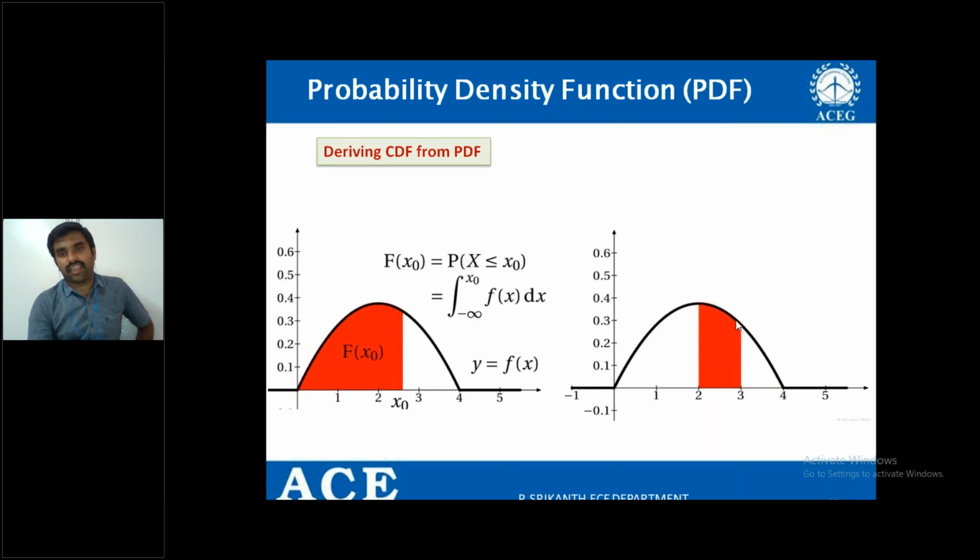Can anybody guess? If this particular curve is representing the density function, what is this particular part in terms of distribution function? How do you convert this particular part of the density function into the distribution function? That is P of 2 less than x less than 3, and we know how to write P of 2 less than x less than 3 in terms of capital F of x, that is F of 3 minus F of 2. So this is the way to represent.